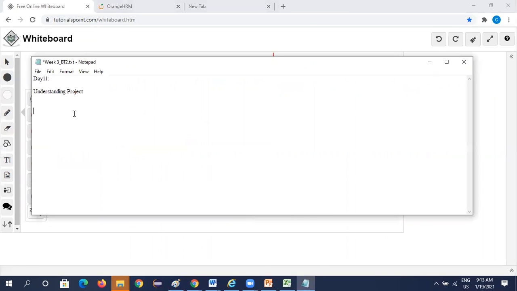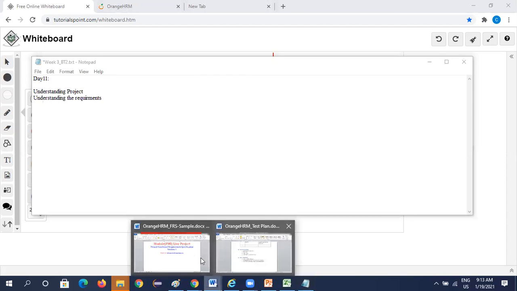So what we need to do, we need to understand the project. For understanding the project, we need to have a basic clear understanding of what modules we have and what modules we need to work on. Next, we need to understand the requirements. Okay, for understanding the requirements, we need to go through the FRS document.